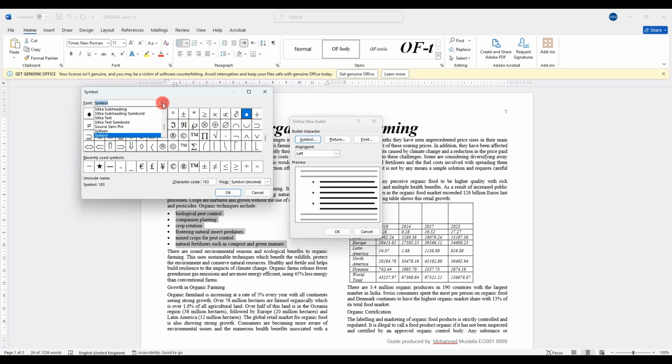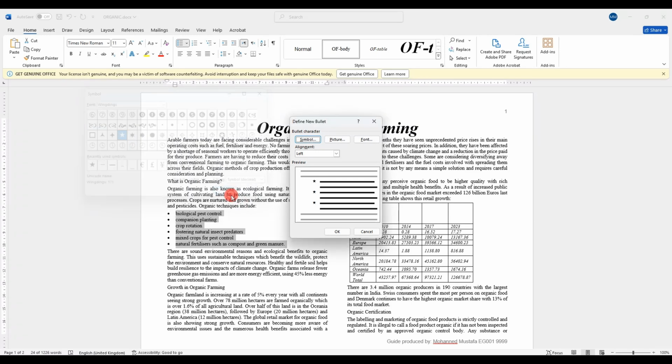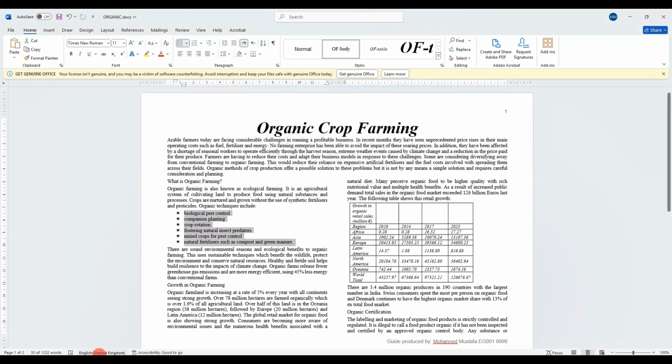And to find a star, if you go here, find a font that starts with W, Wingdings 2, go and look, go down a little bit. Do we have a star? We have the star. You get it? So in this font you will find the star. Okay, now we'll select it and we'll click OK.